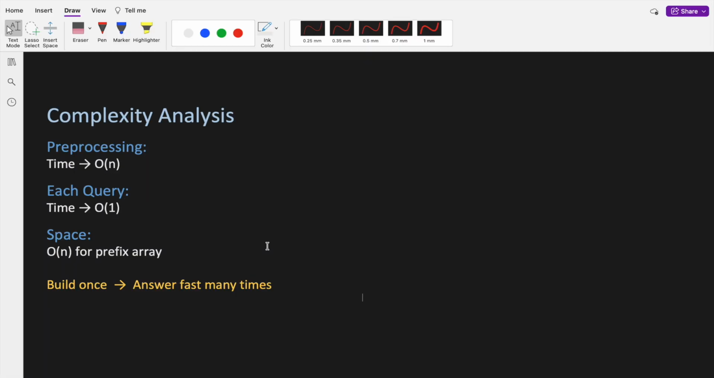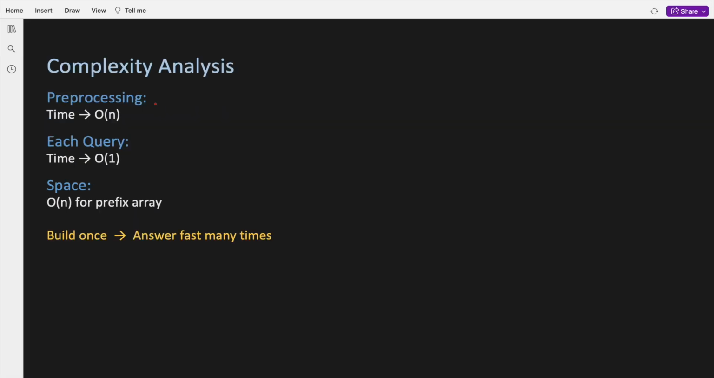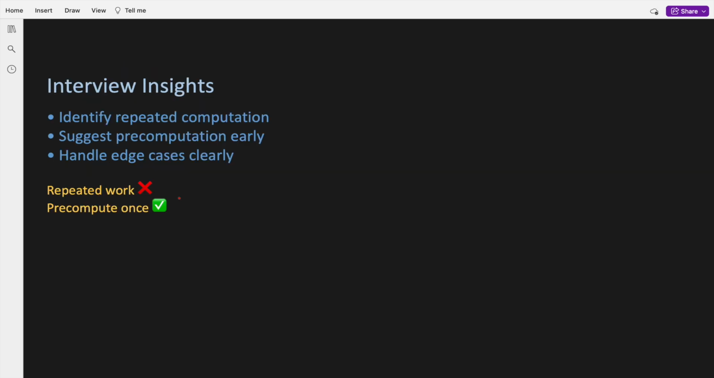Now let's walk through the complexity analysis. Building the prefix sum array takes linear time. Each range query can then be answered in constant time. So we trade a one-time O of n pre-processing cost for very fast queries. This trade-off is efficient when the number of queries is large. Interviewers are not testing prefix sum itself. They're testing whether you can recognize repeated computation and optimize it using pre-computation.